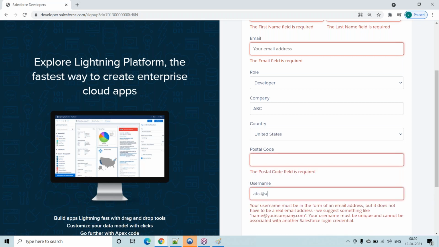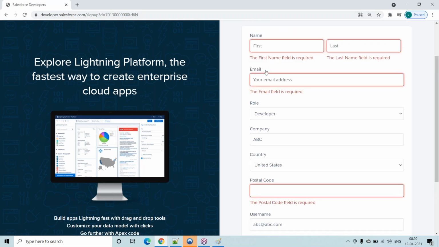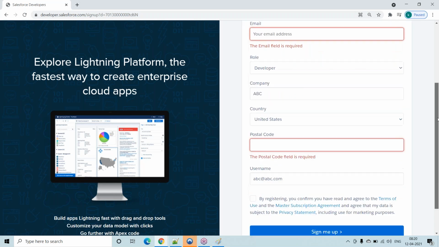Username is abc@abc.com, any username, but it should be in email format. Okay, but here you have to remember the email address. For this email address only we will receive an email notification saying that you have to reset the password.